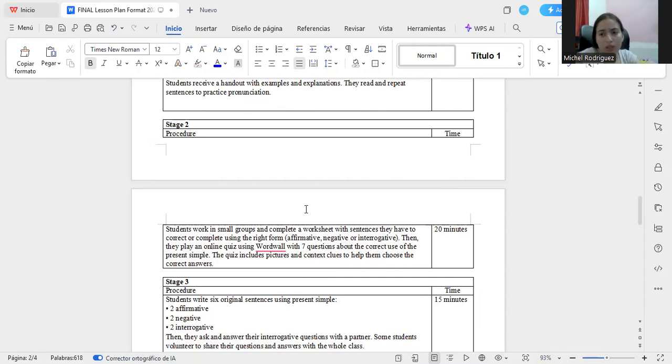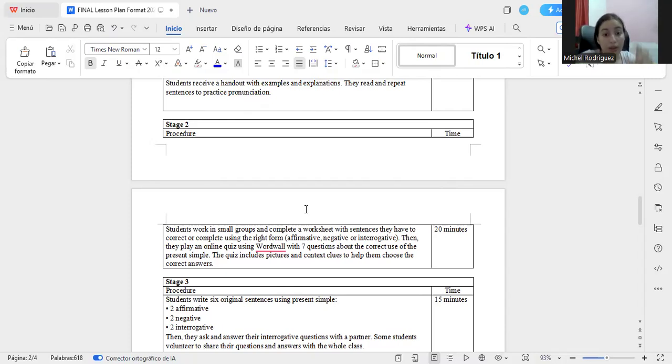This worksheet is going to be done in the notebook because it is easy to complete, and I'm going to write what they need to do on the board. They need to respond in the notebook.